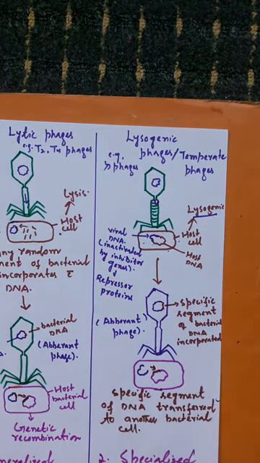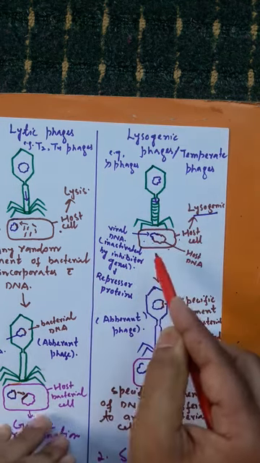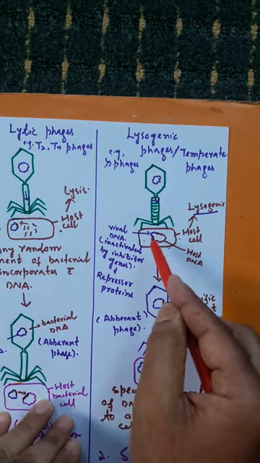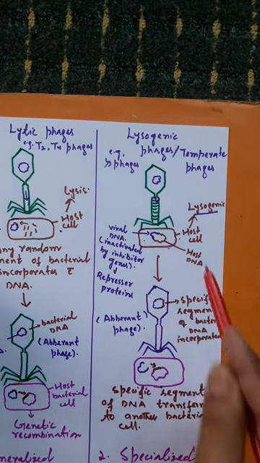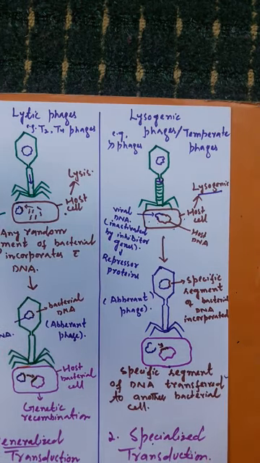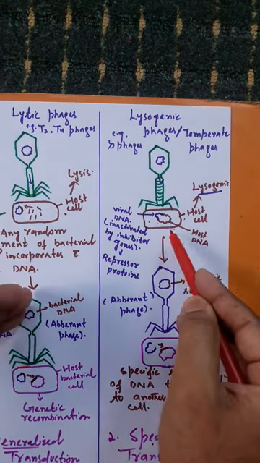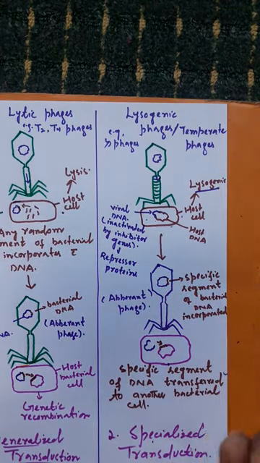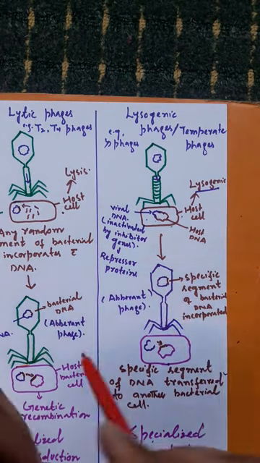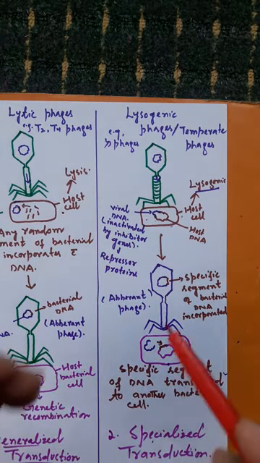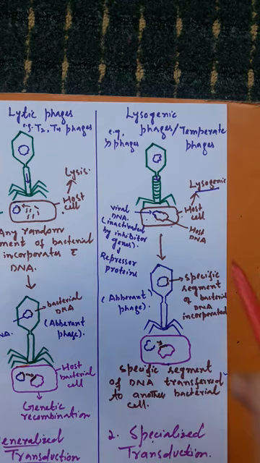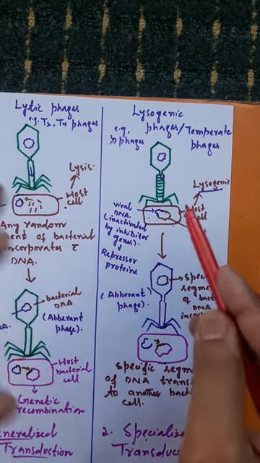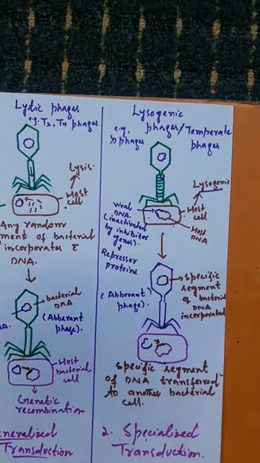So what is a lysogenic bacterial cell? It is a bacterial cell that possesses the viral DNA of a lysogenic phage integrated in its DNA in inactivated form. This lysogenic bacterial cell, without showing any symptoms, will divide by binary fission. One bacterial cell will divide into two, two into four, 4 into 8, 8 into 16, 16 into 32. So the lysogenic bacterial cell will increase its number geometrically.